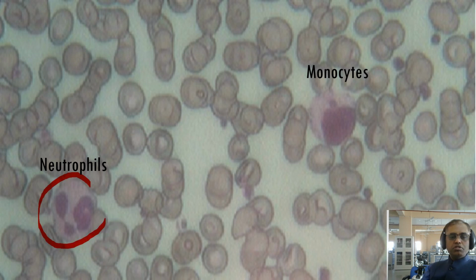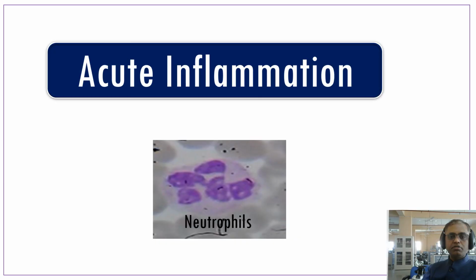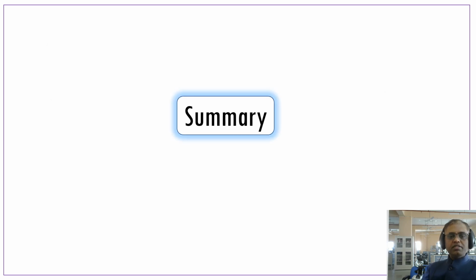The neutrophil is responsible for acute inflammation, and the monocyte and lymphocyte are responsible for chronic inflammation. So let us study about acute inflammation. As we studied, the main important cell of acute inflammation is the neutrophil. Let us study the summary of acute inflammation in short.